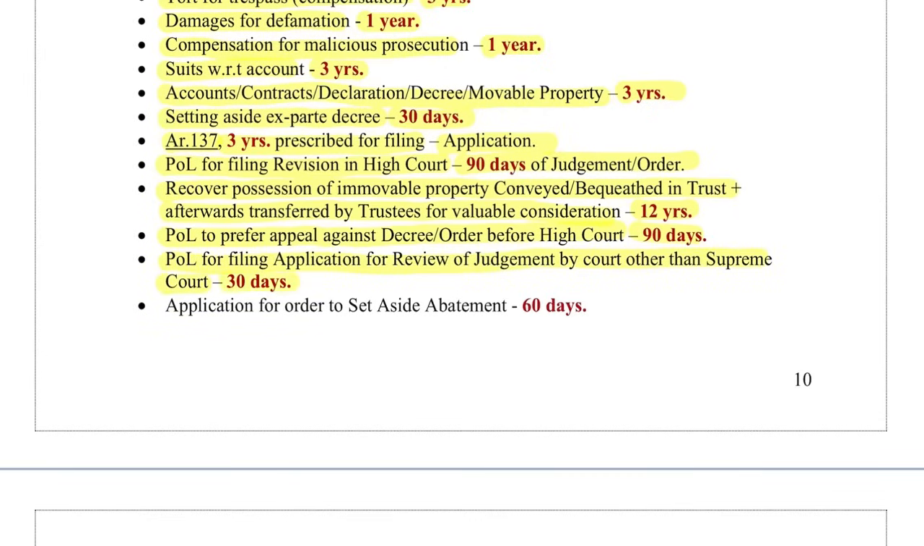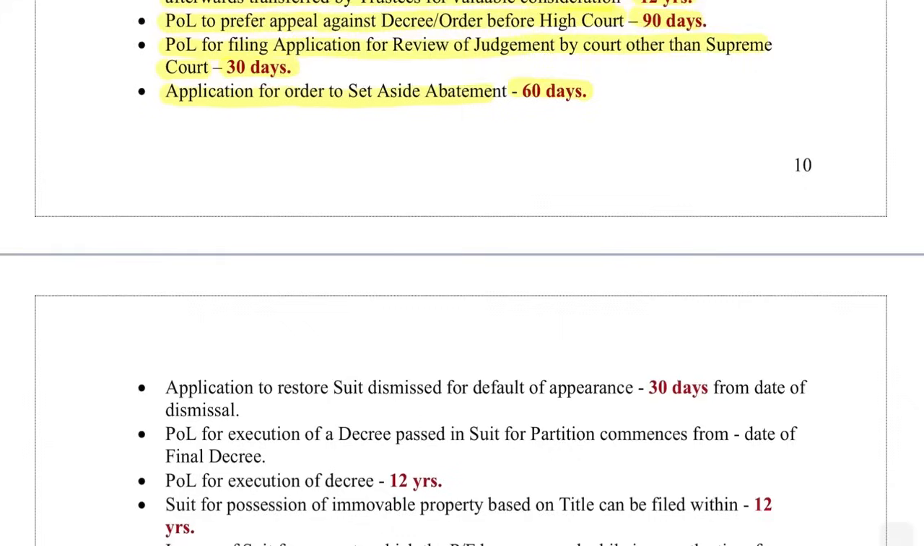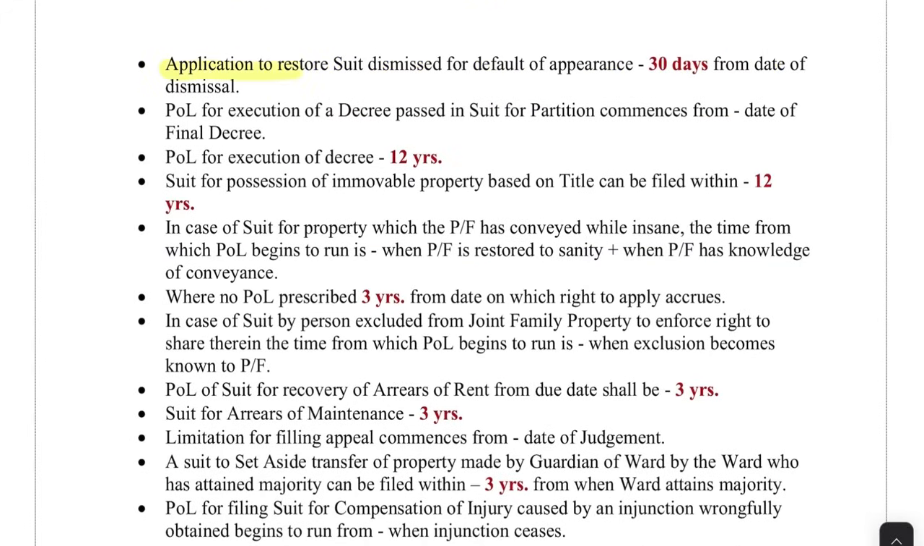Application for order to set aside abatement, 60 days. Application to restore suit dismissed for default of appearance, 30 days from the date of dismissal. Period of limitation for execution of decree passed in suit for partition commences from the date of final decree. Period of limitation for execution of a decree, 12 years. Suit for possession of immovable property based on title can be filed within 12 years.